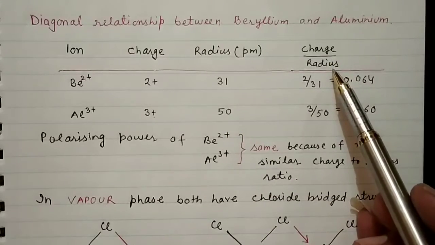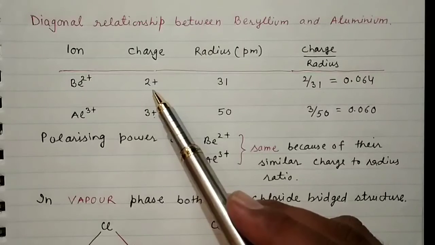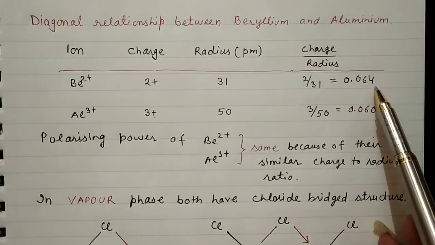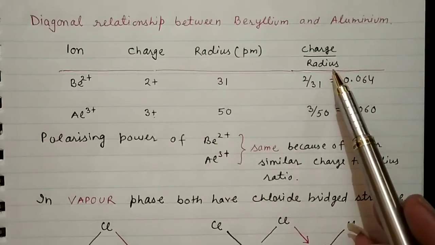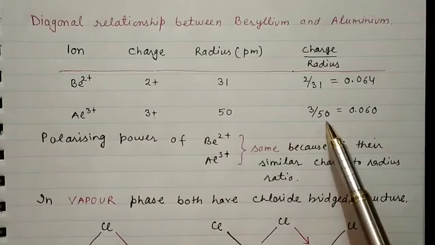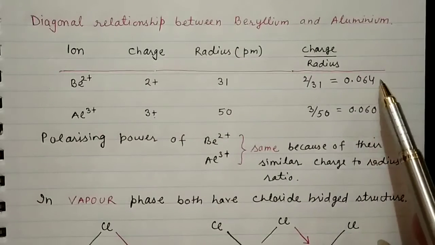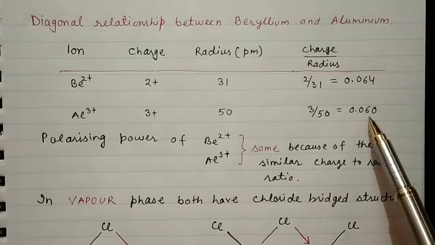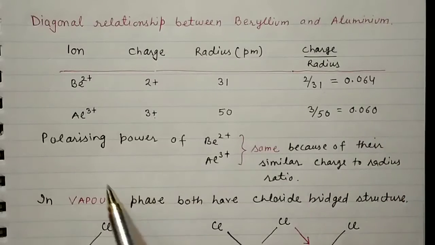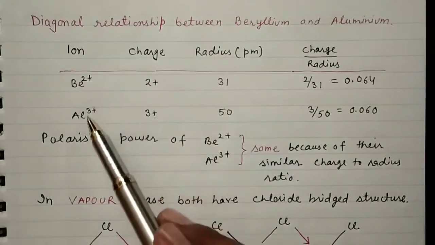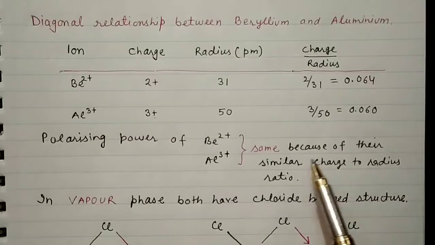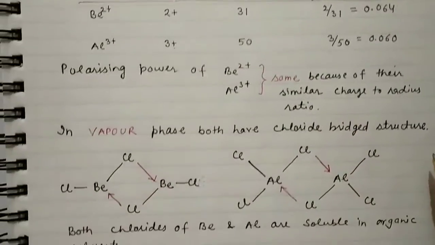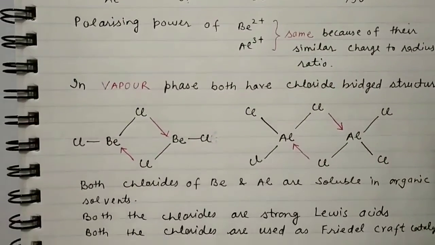Charge to radius ratio: for beryllium, charge 2+ and radius 31, we get 0.064. Likewise, for aluminium, 3 divided by 50 gives 0.060. These two values are quite similar. So the polarizing power of both ions, beryllium and aluminium, is the same because of their similar charge to radius ratio, and that's why they give the same type of reactions.